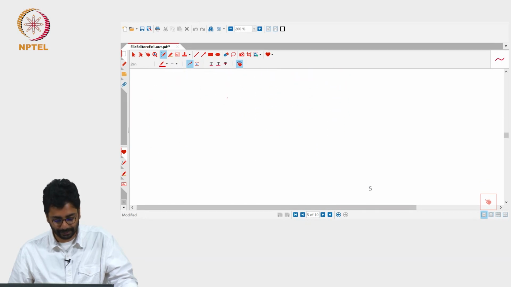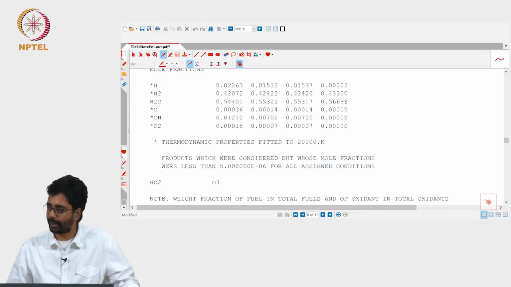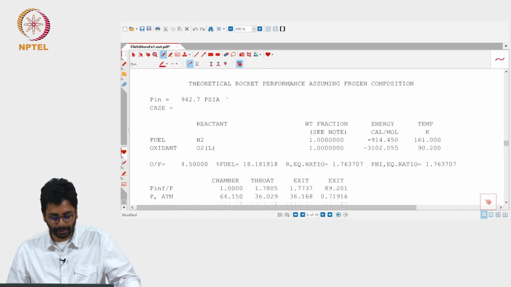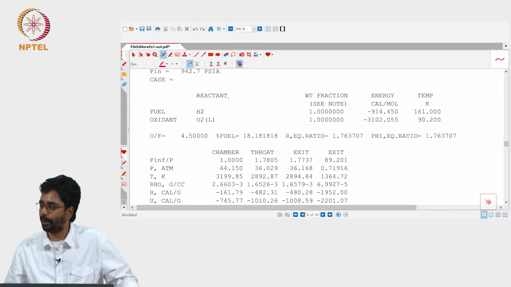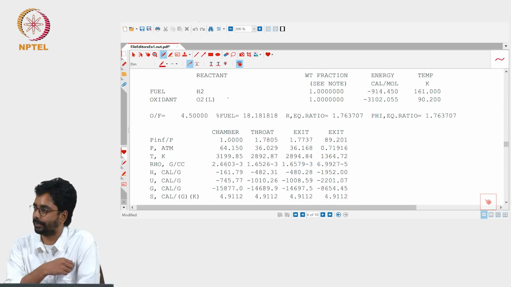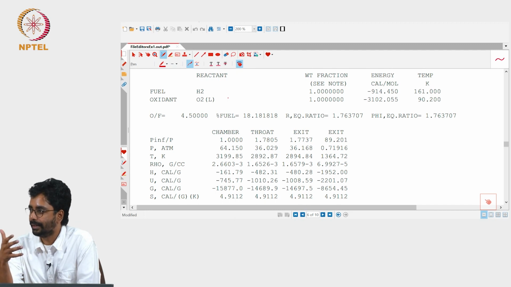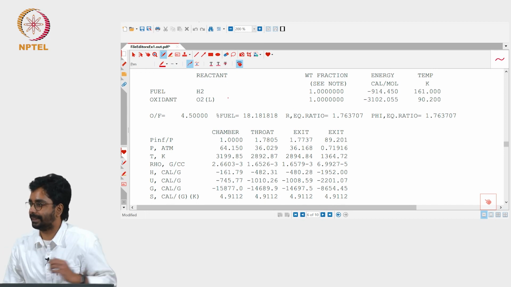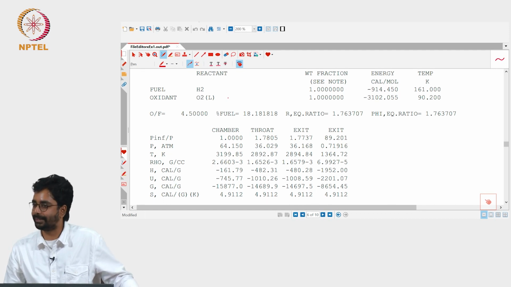Now, let me ask a different question. Let us say you have got a temperature from here, and a C star from here. Let us say you want to do further calculations. How do you decide that this number is a good approximation to work with? As in, this is an equilibrium calculation and you want to use it for further calculation. The question that I would like to pose and discuss is, how do we decide that the reactants would have reacted and reached a state that is sufficiently close to equilibrium before the expansion through the nozzle starts? That is an important question to ask and discuss.